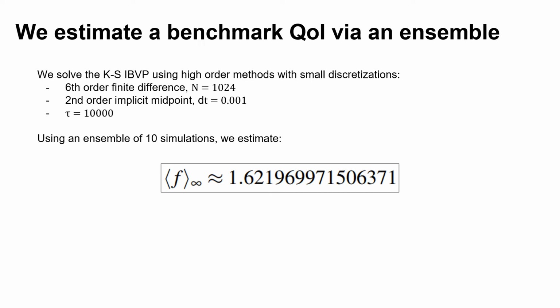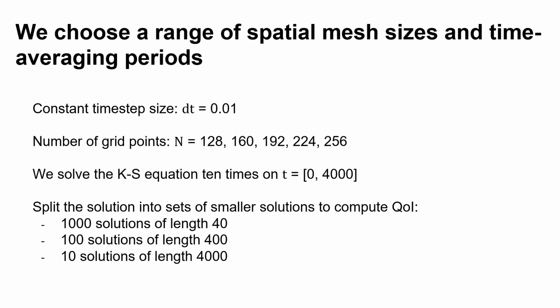So we run 10 simulations with these parameters using random initial conditions and a generous spin-up period, and we average the resulting QOIs to get our estimate for a reference QOI. Finally, as before, we establish our discretization parameters. We use a constant time step size for all simulations and a range of number of grid points between 128 and 256. Then we solve the KS equation 10 times over 4,000 time units, again using randomized initial conditions and a long spin-up period. Lastly, as before, splitting these solutions into sets of smaller solutions gives us our samples, which we use to compute the QOI and compare against the benchmark.